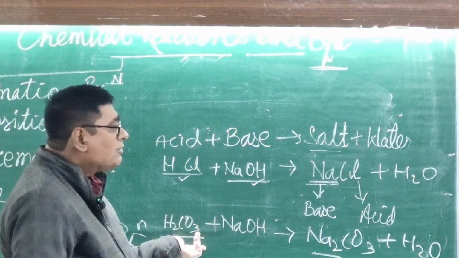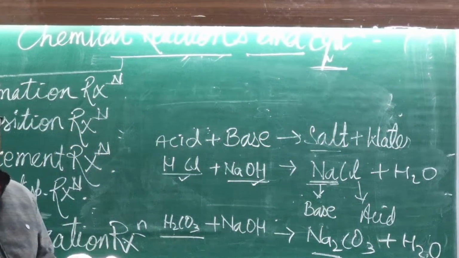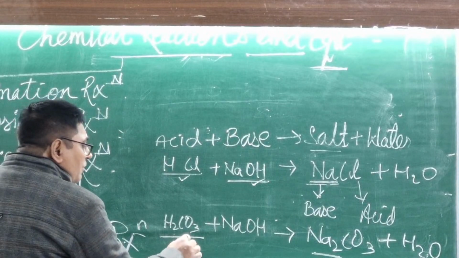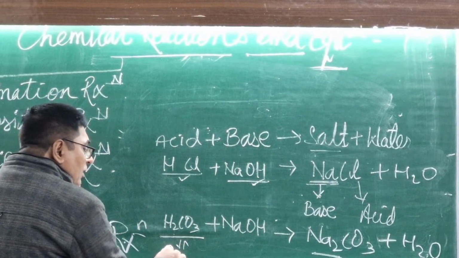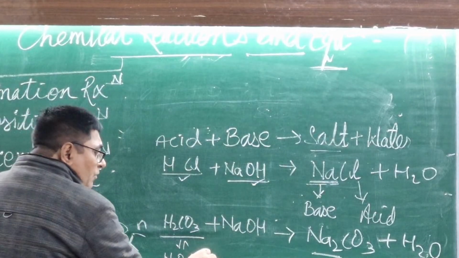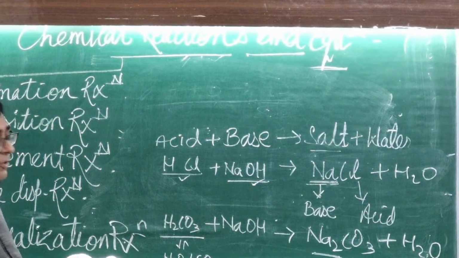Why is H2CO3 a weak acid? The reason is that whenever it decomposes, it decomposes into H2O plus CO2.